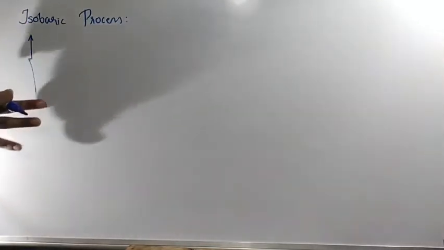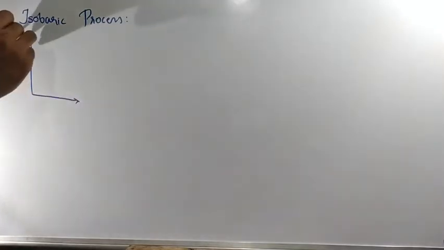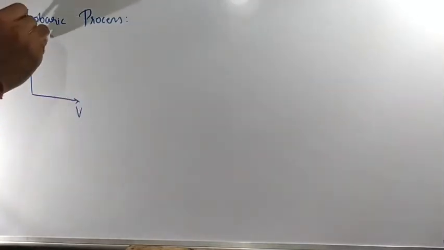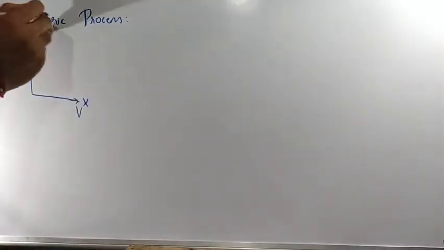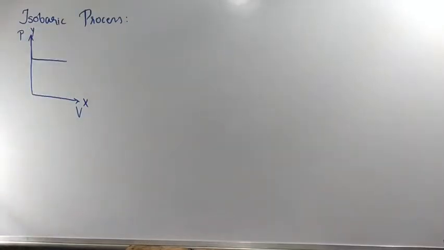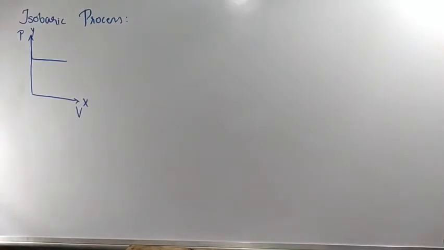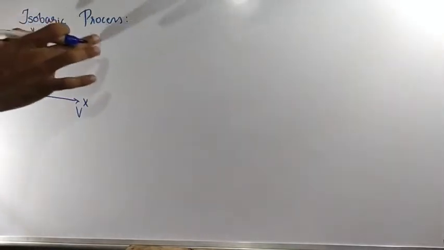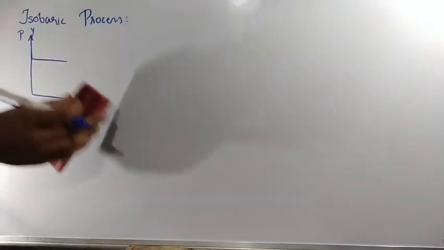Clear? So this is pressure on the y-axis, and this is volume V on the x-axis. Isobaric means constant pressure, so you are going to get a graph in this manner. The pressure value will be constant as the volume value is changing. So this is the nature of the graph in the case of an isobaric process.